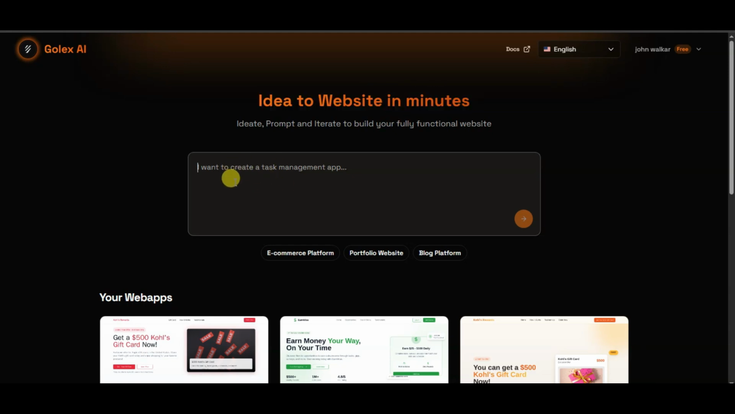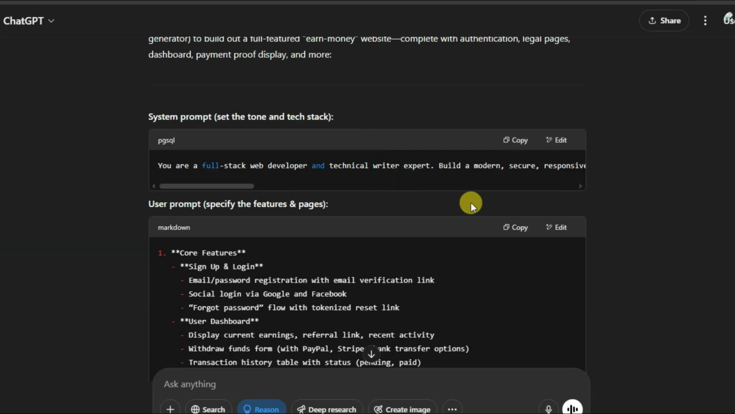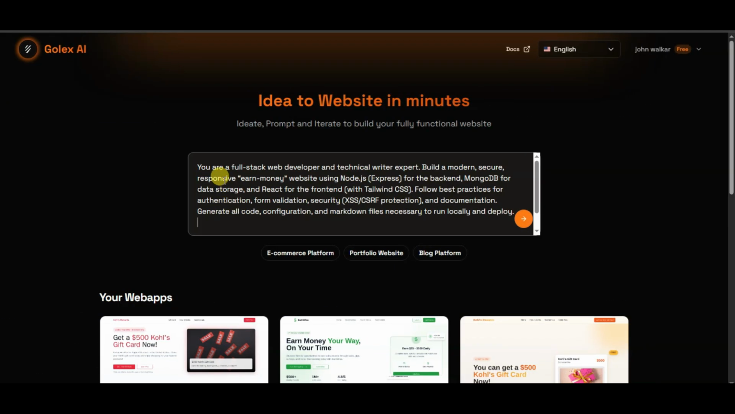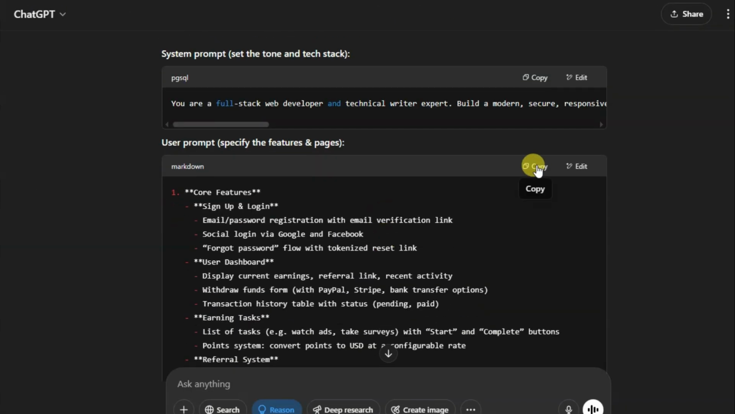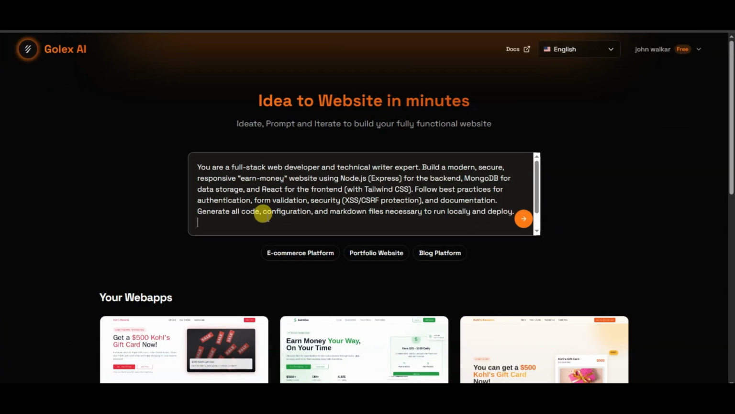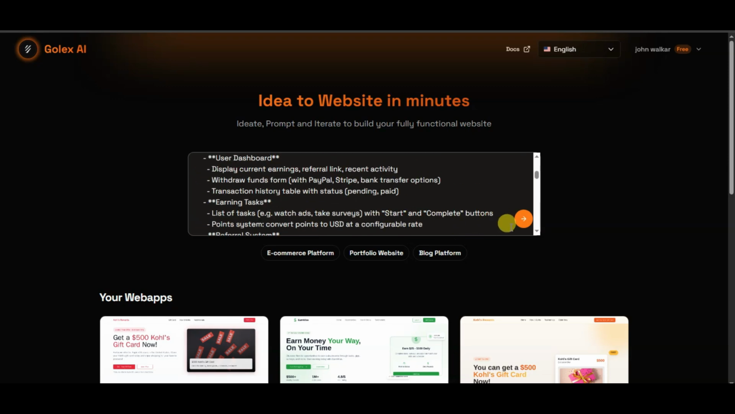You just need to enter your prompt. You can use the ChatGPT platform to generate a prompt. You can copy this prompt. Now you can go to the Golex platform. You can paste that prompt here. After pasting the prompt, you can click on this button.